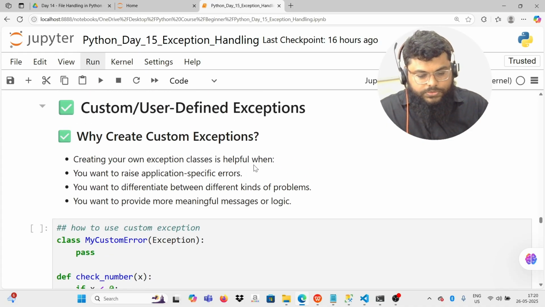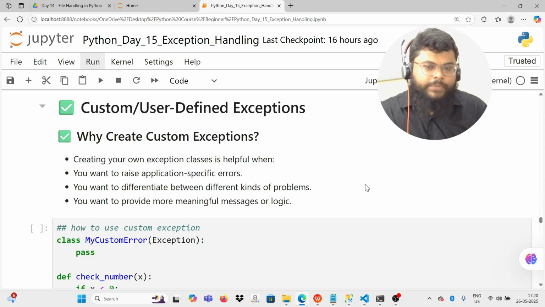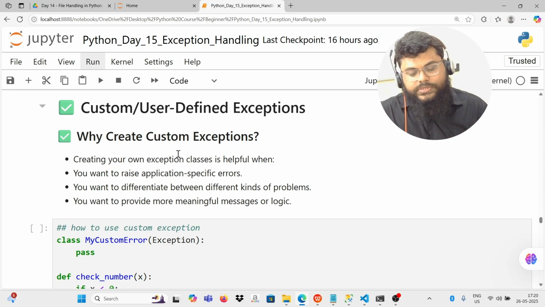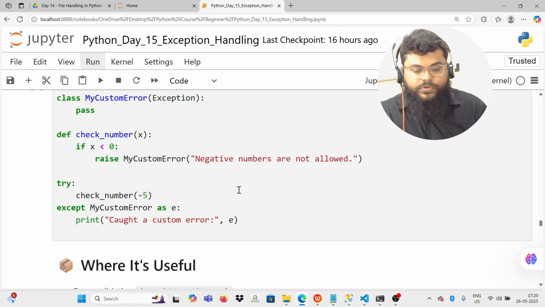Okay. So why do we create custom exceptions? We have already seen built-in exceptions, and we have already seen how to handle them. So why do we create custom exceptions? We might have different requirements. We have to create custom logic. In those cases, creating custom exceptions and raising them will help us to log the errors properly, differentiate between different kinds of problems that might occur in our program, and provide more meaningful messages to the